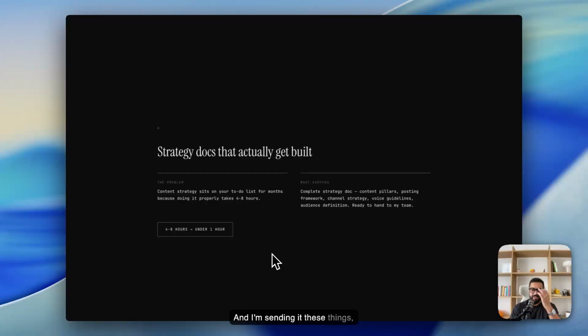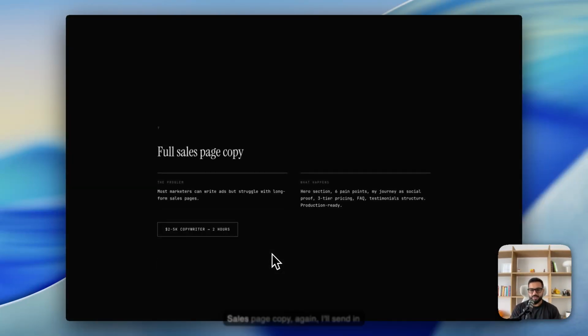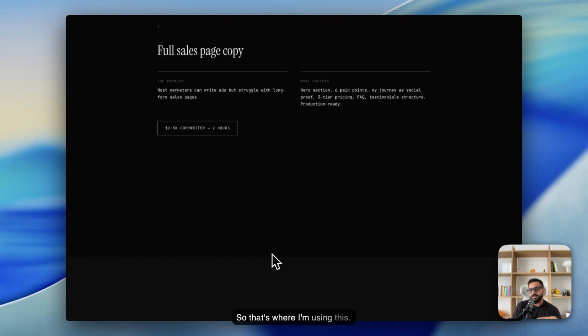And I'm sending it these things usually late at night when I'm just chilling, or I'm going for a walk. I'm just texting and going, oh, here's some of the random things I want to do. And then it just goes and works them out. Sales page copy. Again, I'll send it some examples of good pages that I like. I'll give it information on one of my projects. I'll say, can you help plan this out? You could technically do this on Claude. Again, it's about how accessible this is and how easy it is to do. So that's where I'm using this.